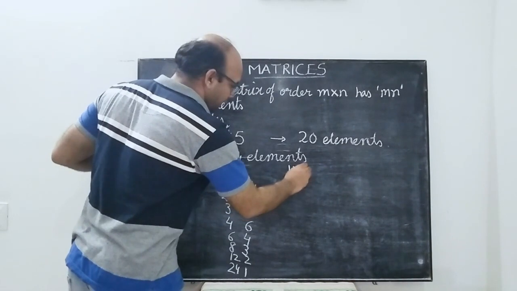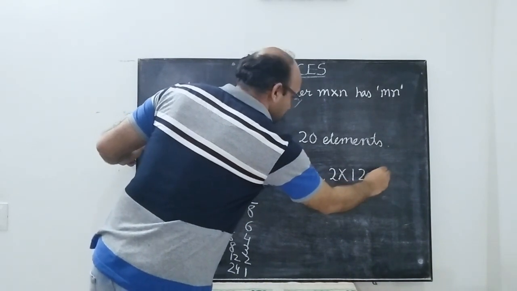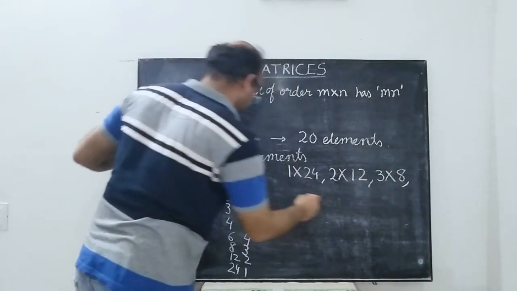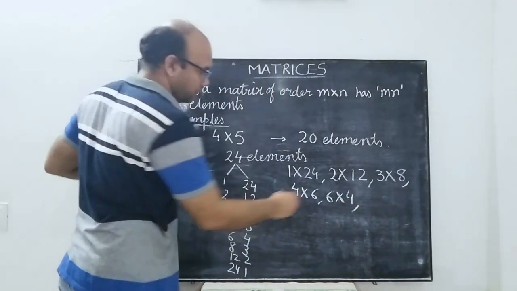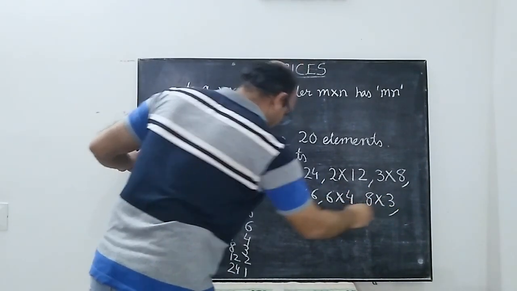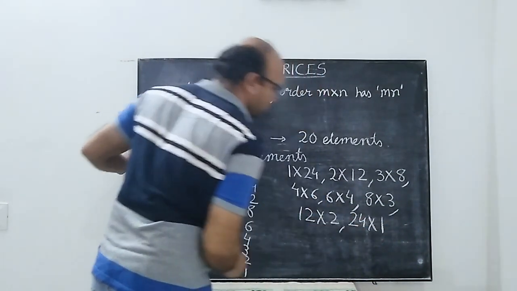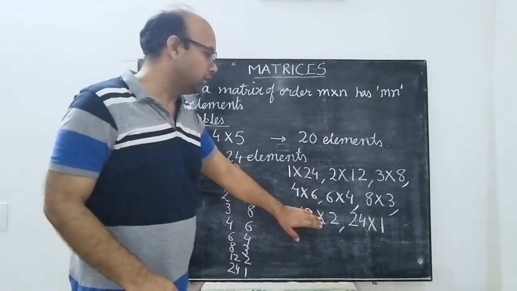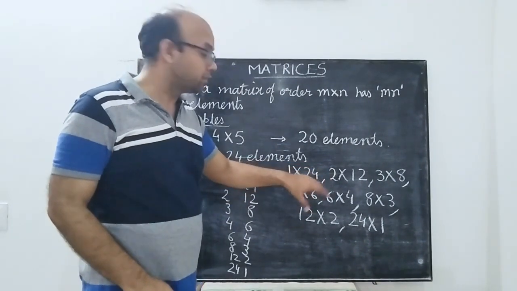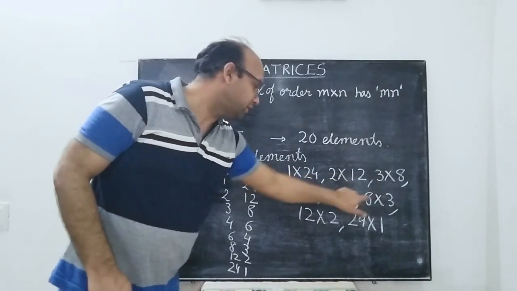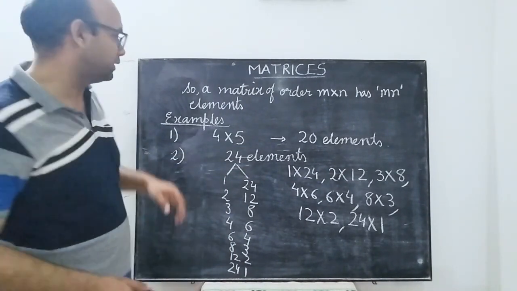So the possible orders are 1 cross 24, 2 cross 12, 3 cross 8, 4 cross 6, 6 cross 4, 8 cross 3, 12 cross 2 and 24 cross 1. These are the possible orders. A tricky question could be the number of possible orders: 1, 2, 3, 4, 5, 6, 7, 8. So 8 possible orders could have 24 elements.